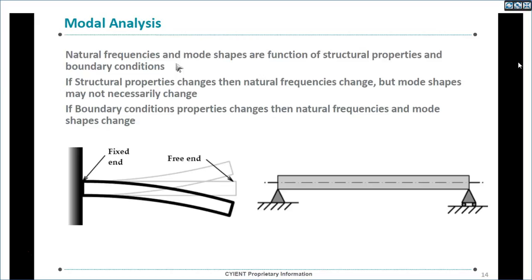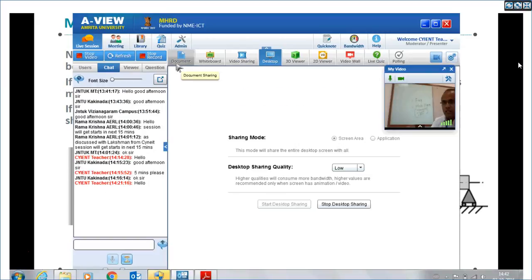Now it is very important to know what the dependencies of these two things are on the overall component. When you do any analysis, there will be geometry related information, there will be load, and there will be boundary conditions. These are the three things modal analysis generally depends upon.